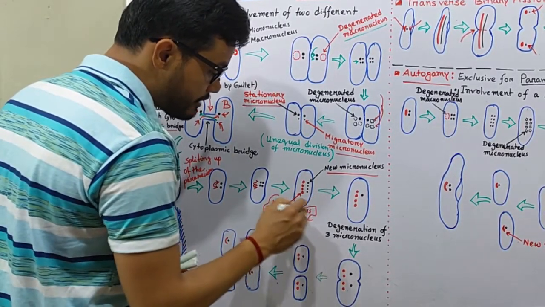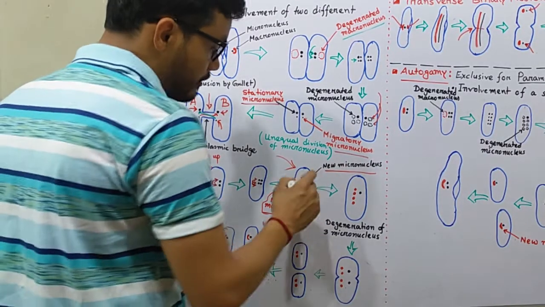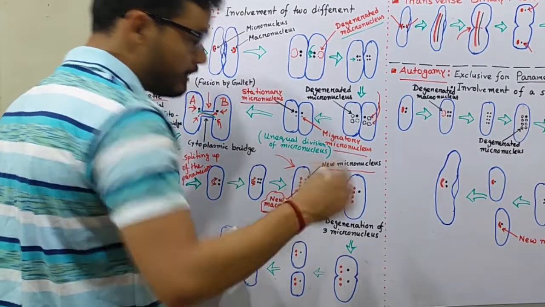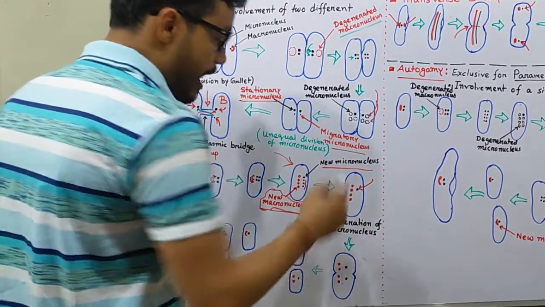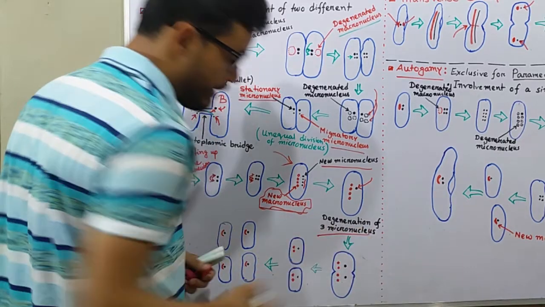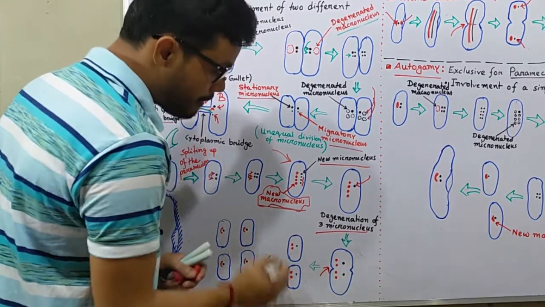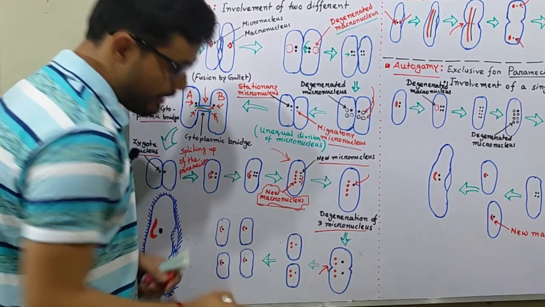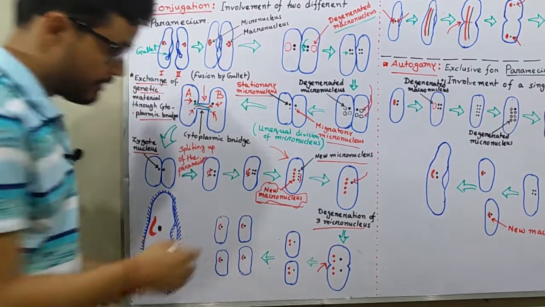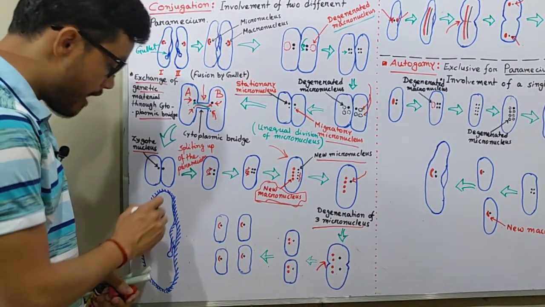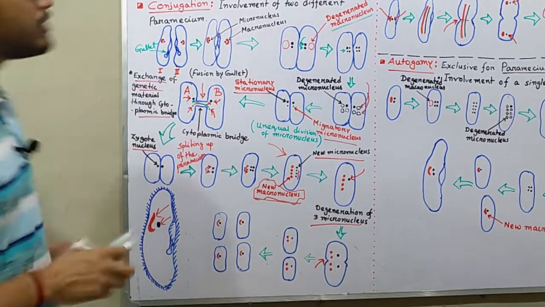So new macronuclei are produced in this Paramecium, and after that three micronuclei degenerate and one micronucleus is still present. After degeneration of three micronuclei, the Paramecium forms a cleavage site. From here they split into two, and after that it produces four daughter Paramecium consisting of one macronucleus and one micronucleus. So this is all about conjugation.